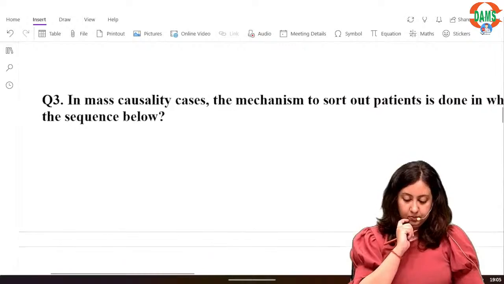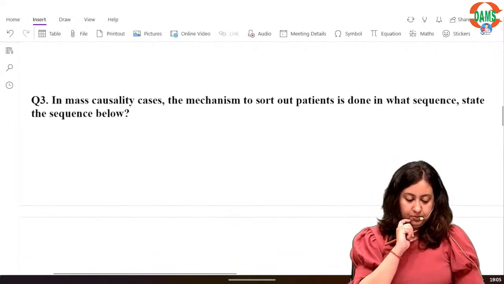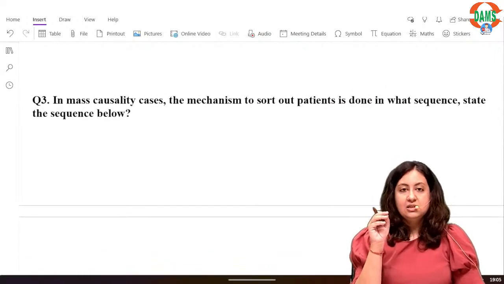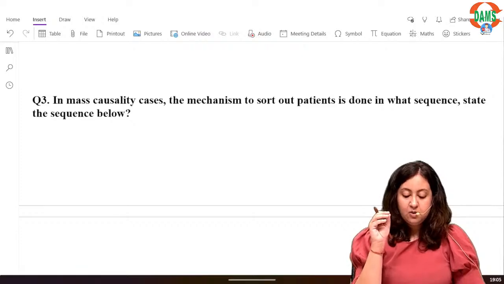Now, in mass casualty cases, the mechanism to sort out patients is done in what sequence?